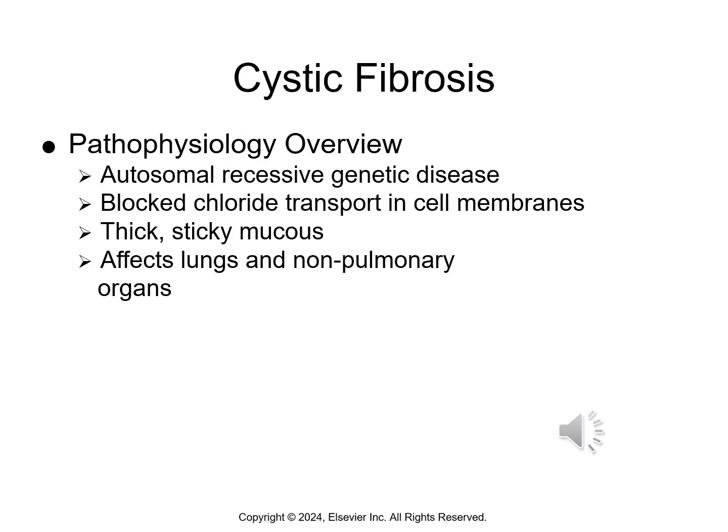The next respiratory issue that our book discussed was cystic fibrosis, and this is an autosomal recessive genetic disease. It blocks the chloride transportation in cell membranes. They develop a thick, sticky mucus. So this not only affects our respiratory tract, but other systems in the body that we'll discuss. It affects lungs. It affects organs such as the stomach, the liver, pancreas, their growth, their bowels, and their mouth and sex organs.